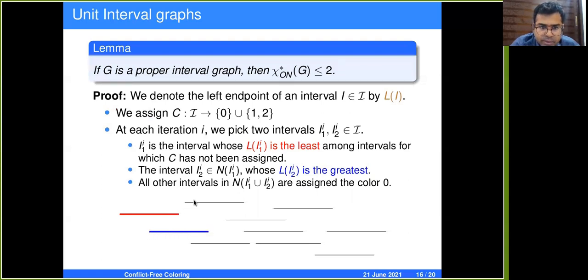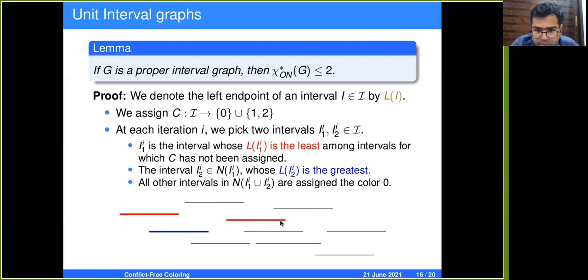All the other intervals which are neighbors to these 2 are given the color 0. So this vertex is given the color 0 and this vertex is given the color 0. Now we again choose 2 intervals in the second iteration. Choose an interval which has the least left end point, and choose the second interval in the iteration which has the greatest left end point.